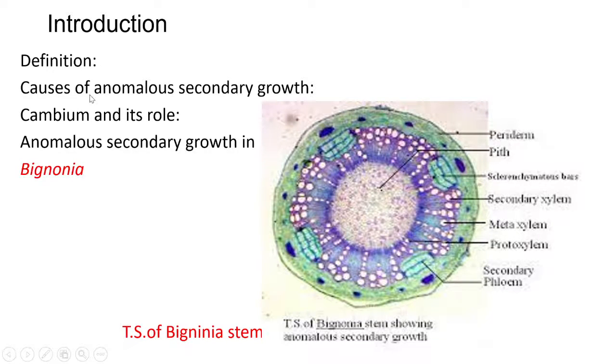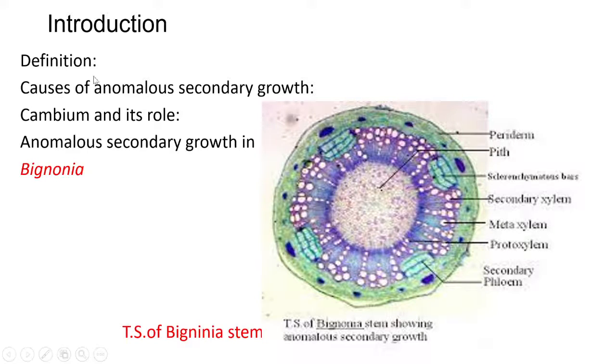Another cause is the formation of extrastelar cambium. Anomalous secondary growth takes place due to the development of a new extrastelar meristem. That is, the cambium occurs outside the stele in the pericycle region. For example, Achyranthes. In Marathi, it is called aghada.